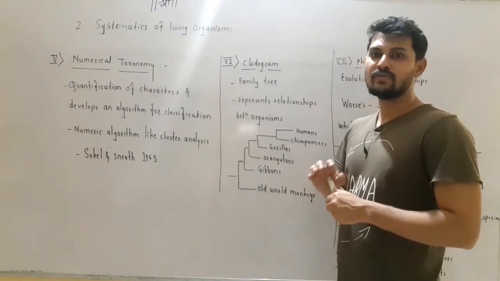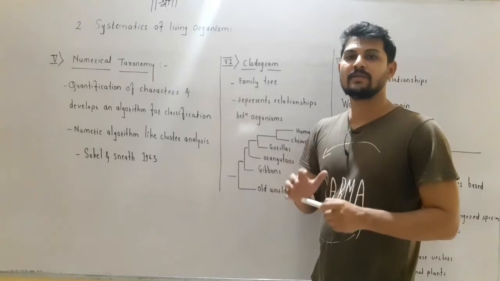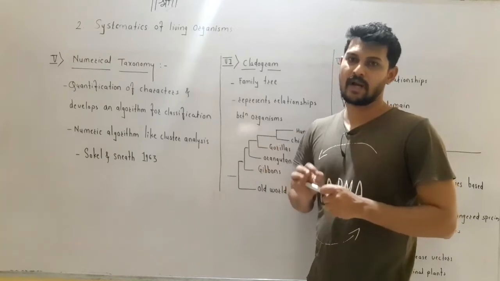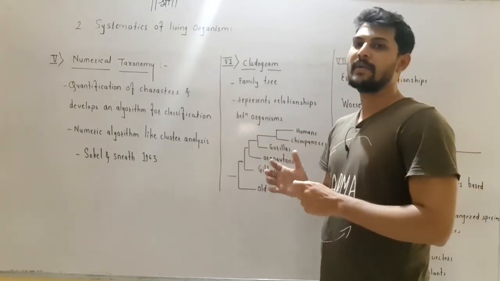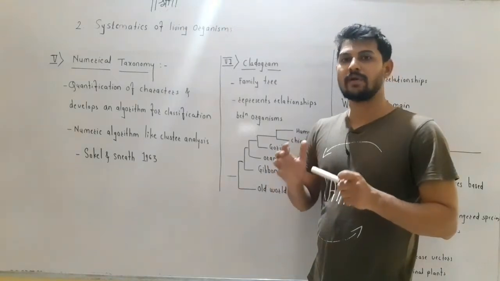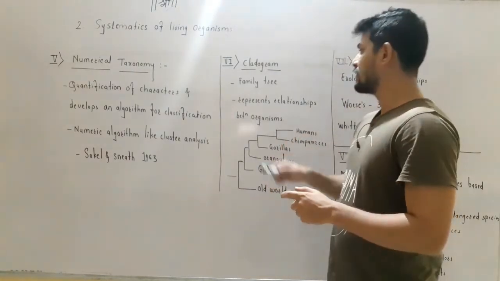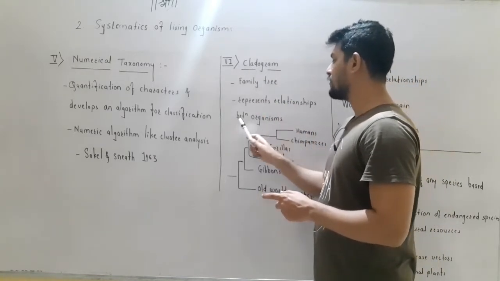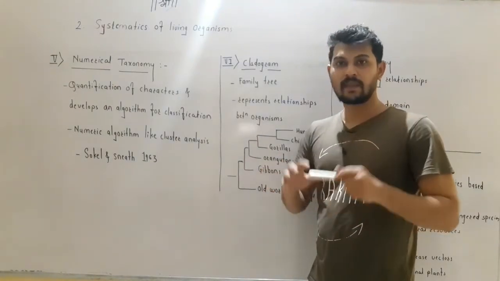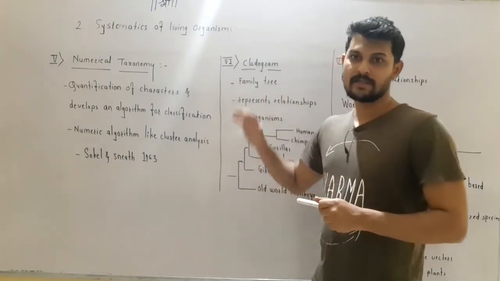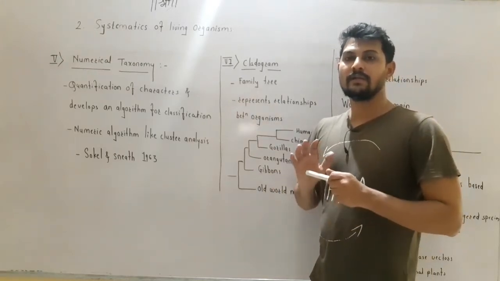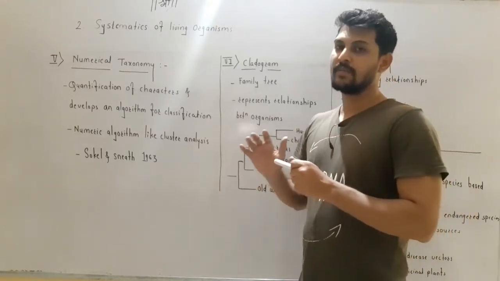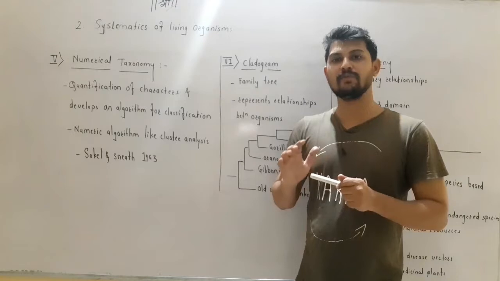A cladogram is used to represent the relationship between different organisms by using a tree-like diagram. A cladogram is also called a family tree. It represents the different organisms in a branching pattern. But this cladogram is not showing the evolutionary tree. Please remember, a cladogram looks like an evolutionary tree, but it is not showing the relationship like the evolutionary tree.